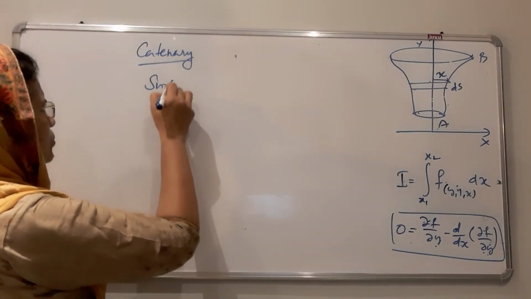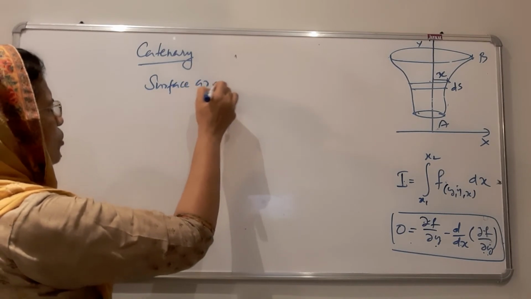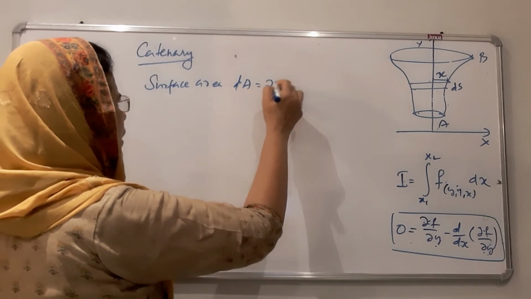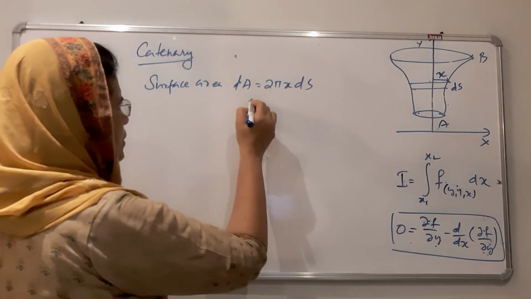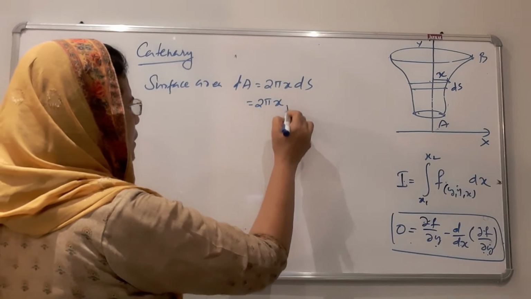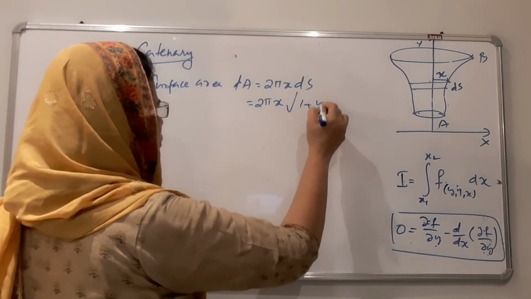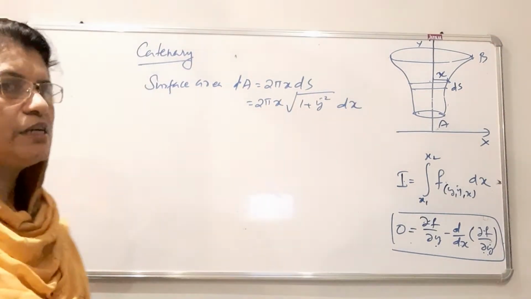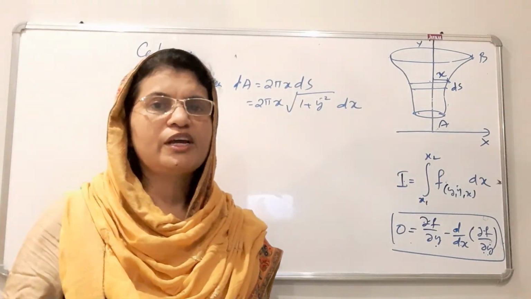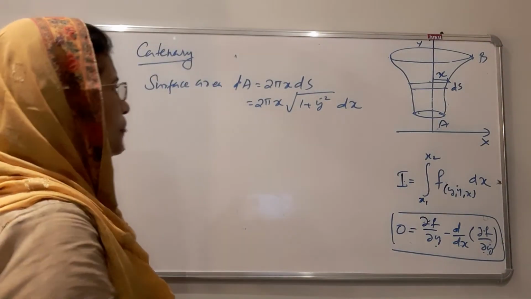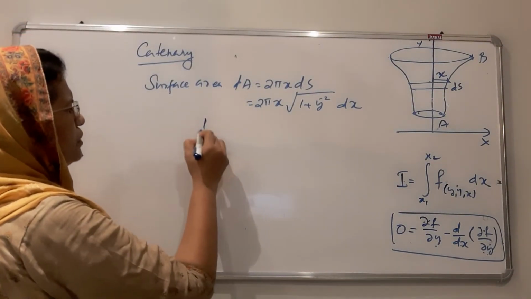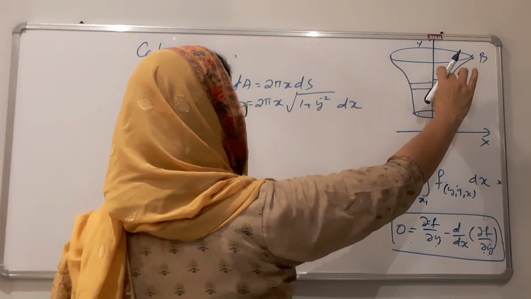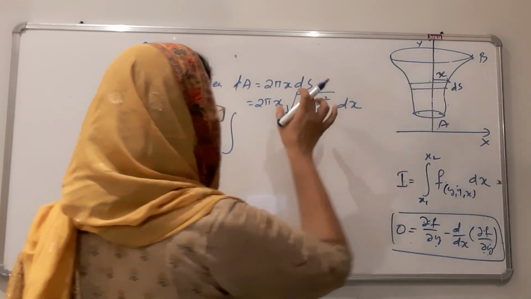The surface area of the strip is dA, and we can write dA equal to 2 pi x ds. This is equal to 2 pi x, and instead of ds we can write square root of 1 plus y dot square dx, as in the previous case. Now the total surface area is the integral of the small surface areas.